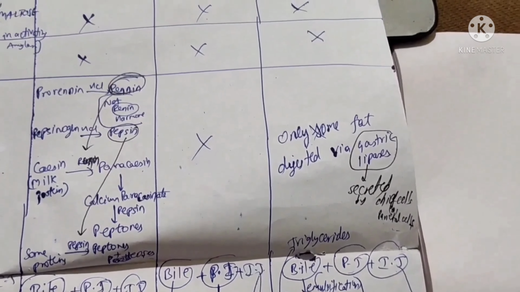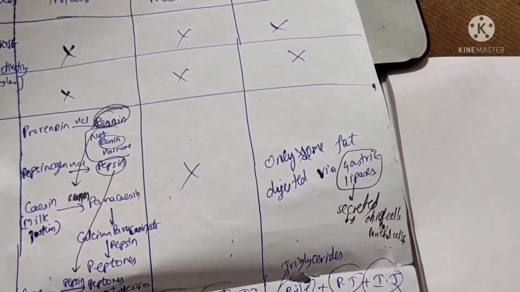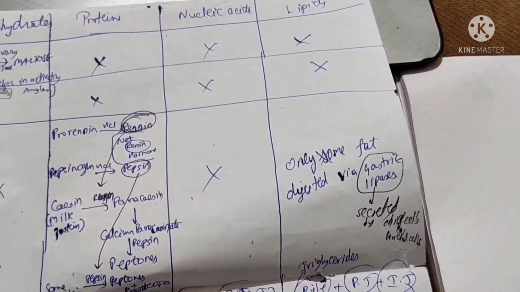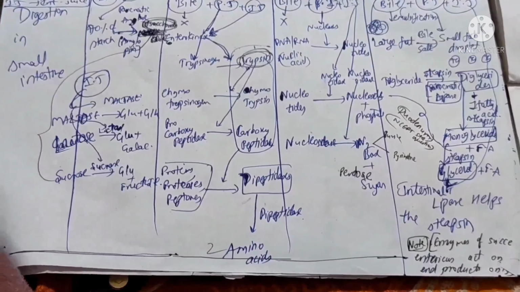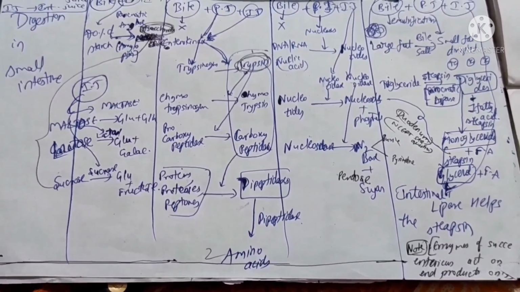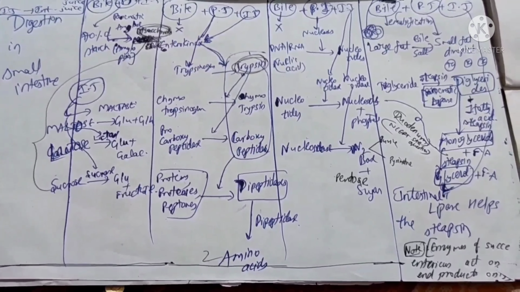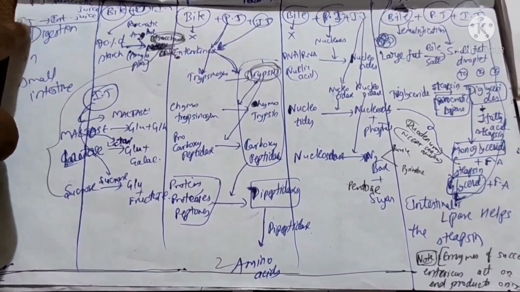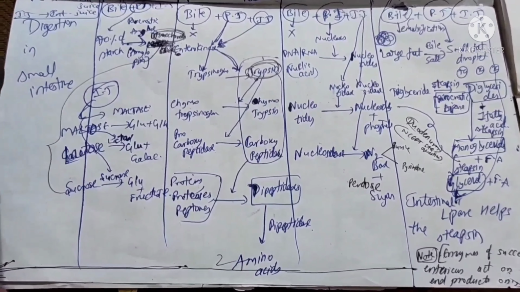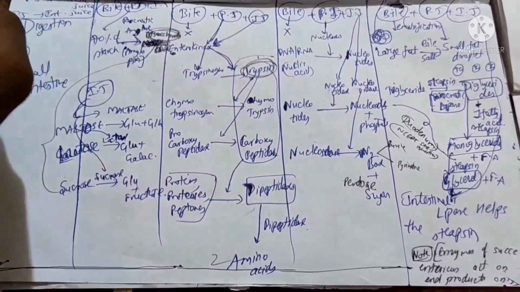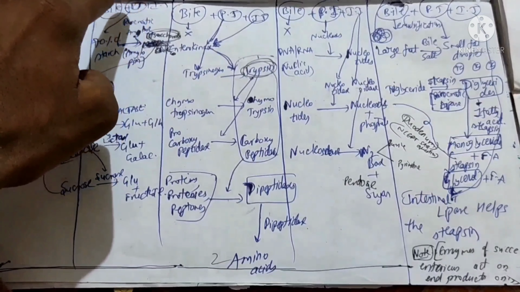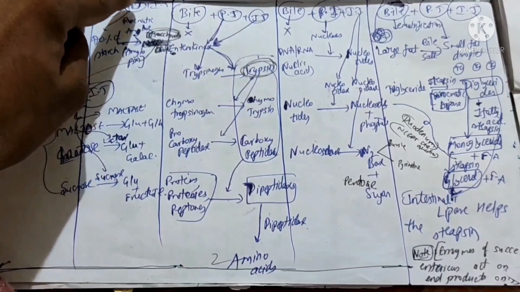And then I told you gastric lipase is there, no? So it helps in lipid digestion. Okay, now let's go to the next one. If we see the digestion in the small intestine, which is the most important thing, in the small intestine both pancreatic juice as well as intestinal juice will come. Okay, so first coming to the carbohydrates, bile has more role in carbohydrates. In pancreatic juice, there is an enzyme called pancreatic amylase.